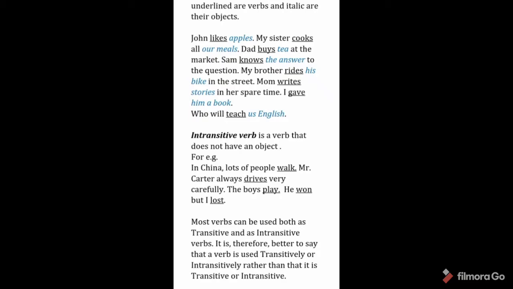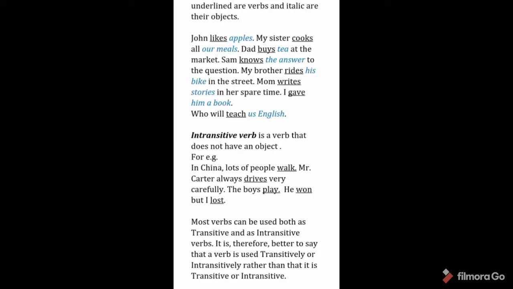Now the next is intransitive verb. Intransitive verb is a verb that does not have an object. For example, in China lots of people walk. Here the object is missing, that's why the verb is used intransitively. Mr. Carter always drives very carefully. Here the object of the verb drive is missing. So the verb drive is used as an intransitive verb.